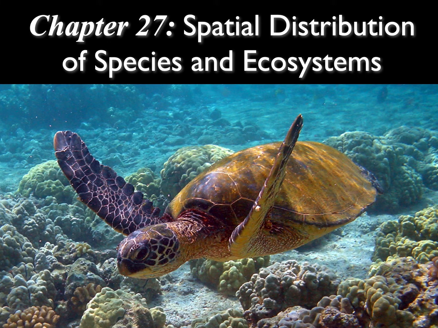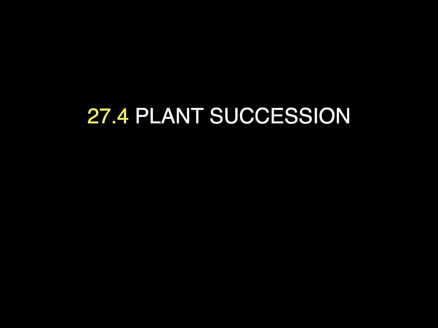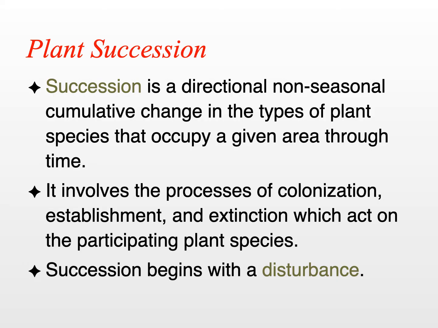Chapter 27, Spatial Distribution of Species and Ecosystems. Section 27.4, Plant Succession. So plant succession is something that occurs after a disturbance. And we're going to treat it just from the perspective that it involves plants, but it also involves animal organisms. So what is plant succession?